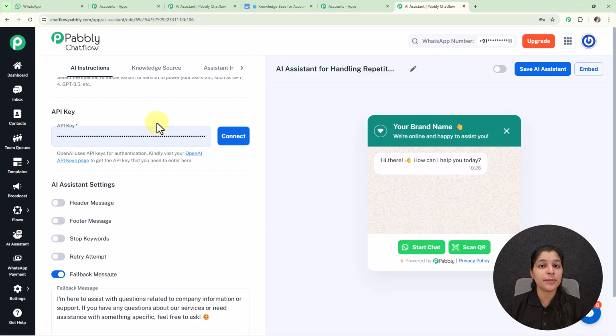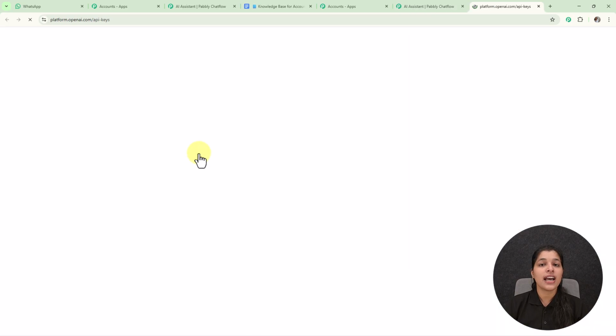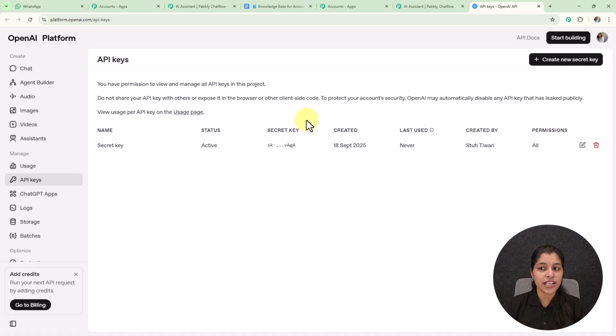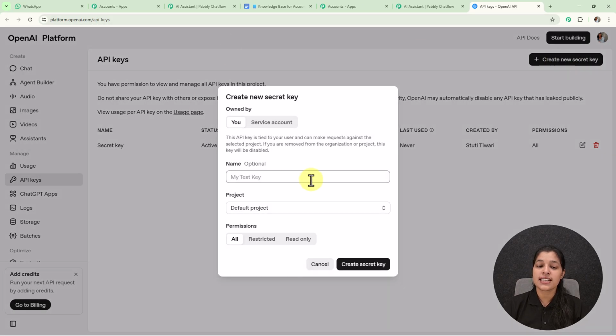To get the API key, you have to visit this OpenAI API key page given on the help desk, and here we have landed on our OpenAI API keys page, where we get the option to create a new secret key, which you have to select. Here you have to provide the name and the project name, click on the create secret key button, and your API key will be created.